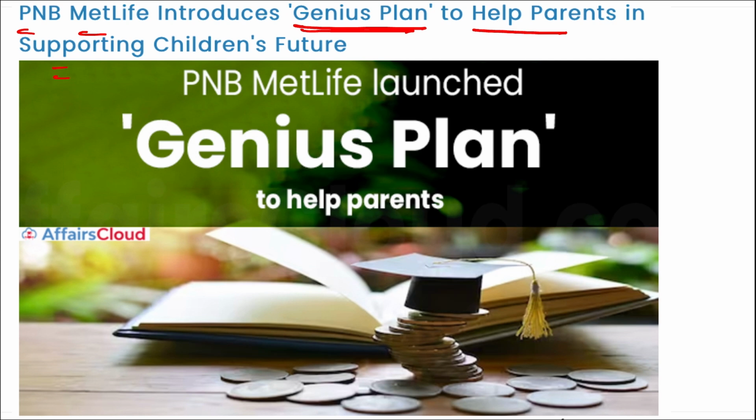It is a new solution that will help parents financially prepare for their children's future. The plan offers parents a safe and simple way to prepare for their children's future, addressing various higher education needs. As we know, the cost of higher education at colleges is way too high, and in order to help the parents plan for the same in advance, this plan, that is your Genius Plan, was launched by PNB MetLife.